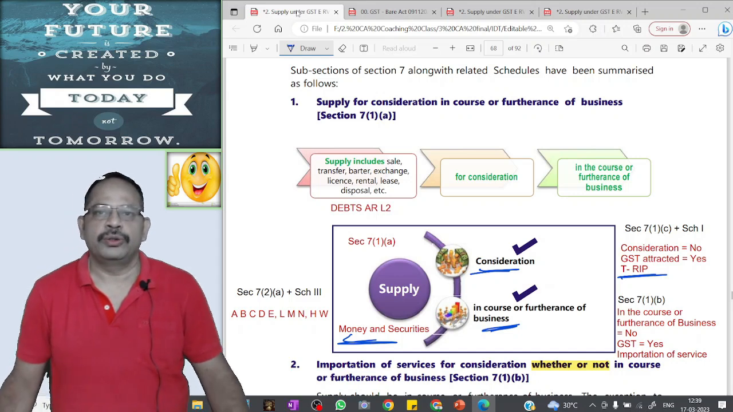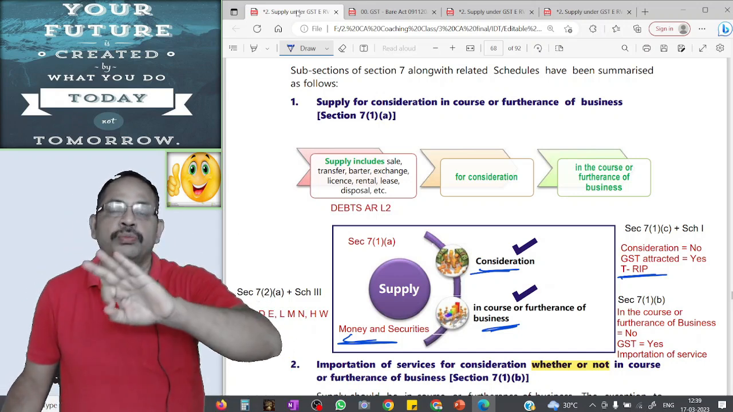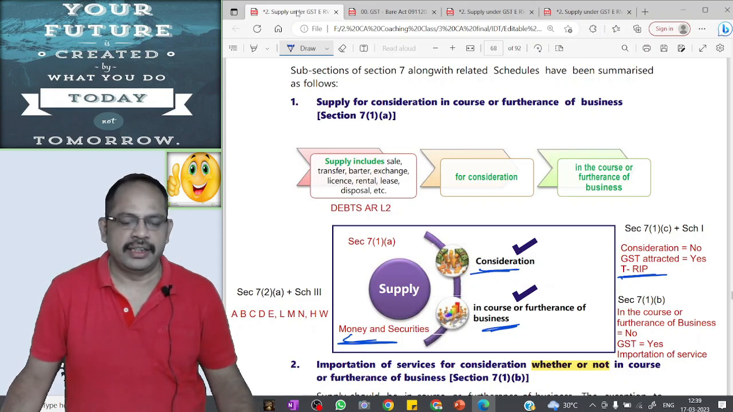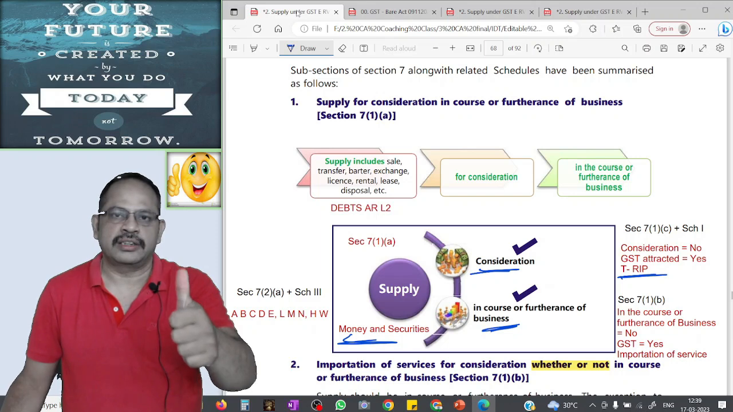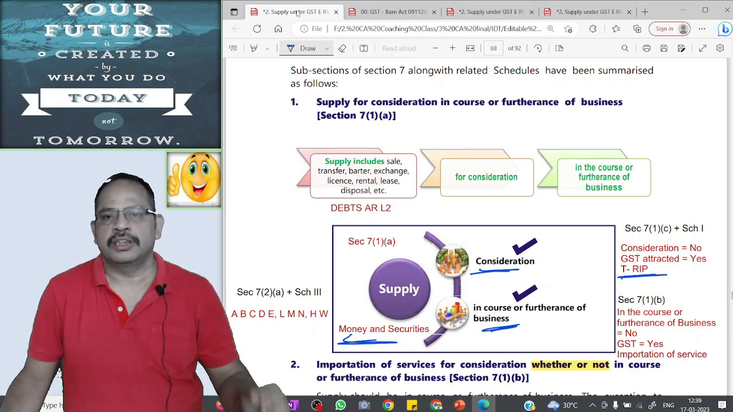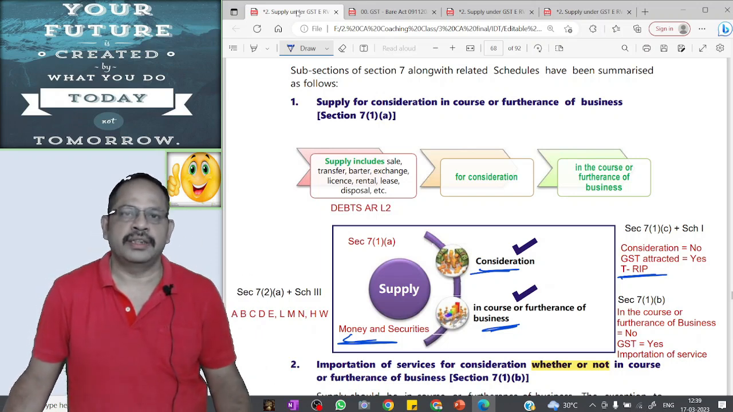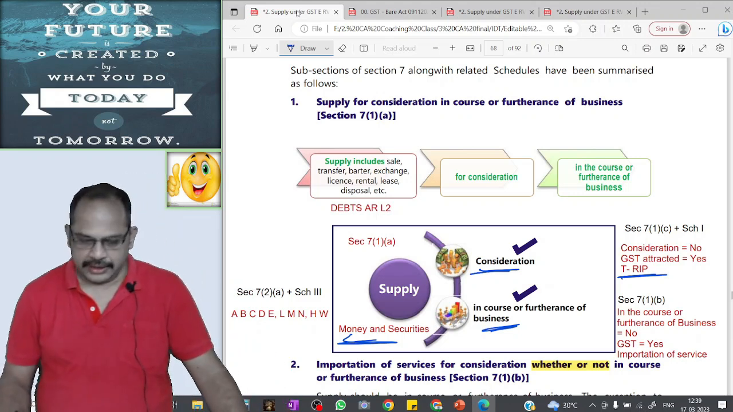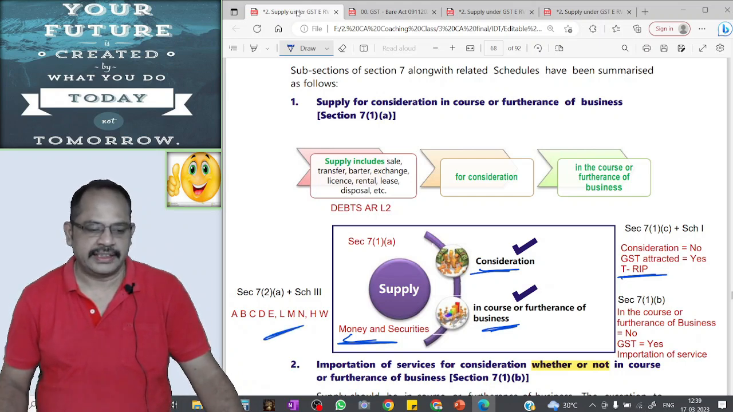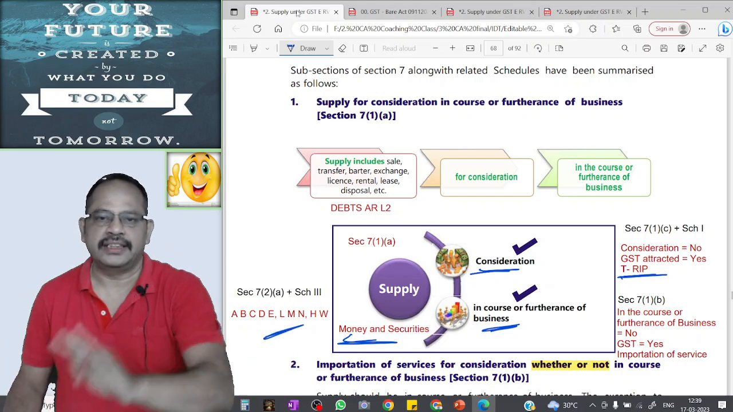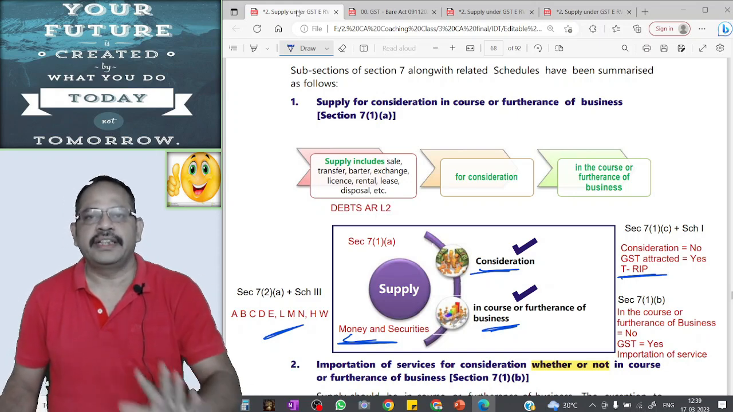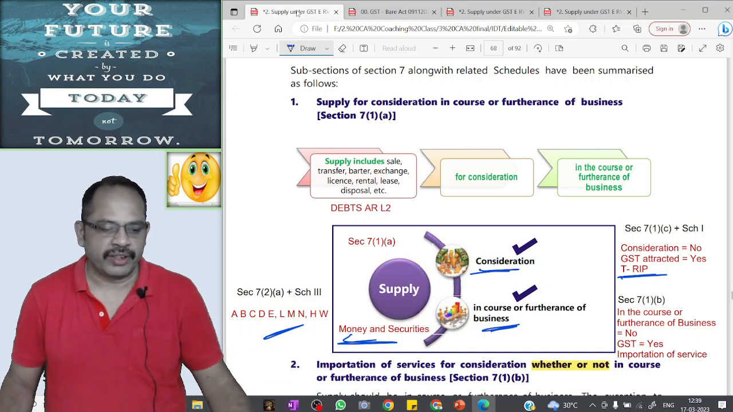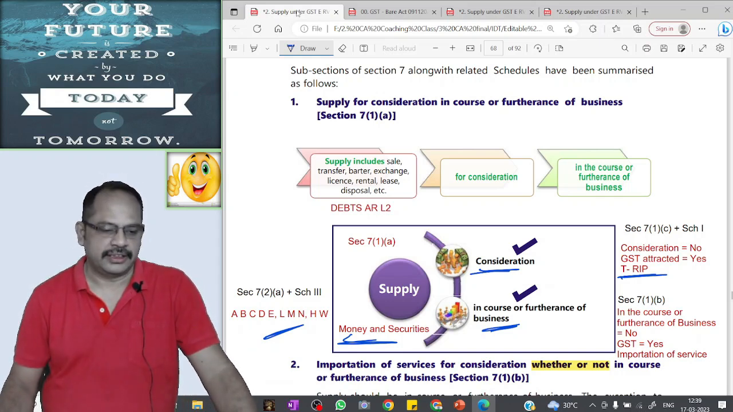In the beginning, I told you that if 3 conditions are cumulatively satisfied, it is a taxable supply and GST will be attracted. That is, there should be supply of goods or services or both. Number 2, the supply should be for consideration. Number 3, the supply should be in the course or furtherance of business. But in the following 10 cases, even though all the 3 conditions are satisfied, it will not be treated as supply, it is not a taxable event, and GST will not be attracted. What are the 10 circumstances?